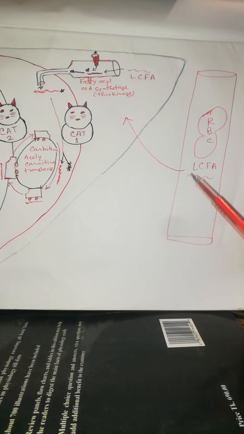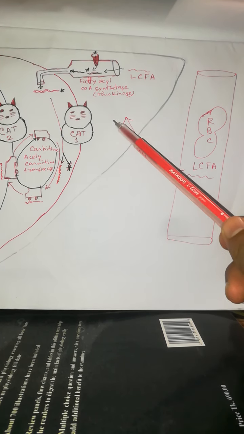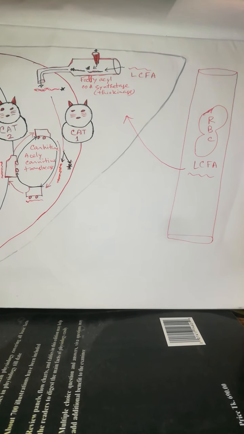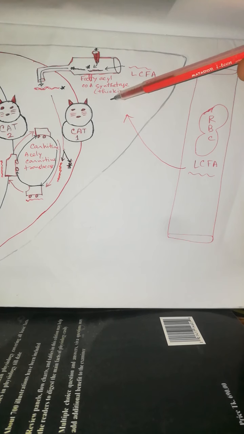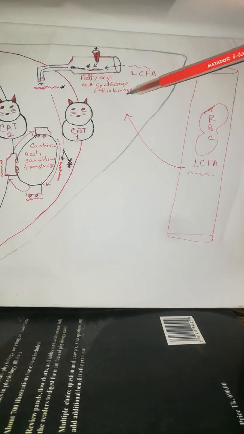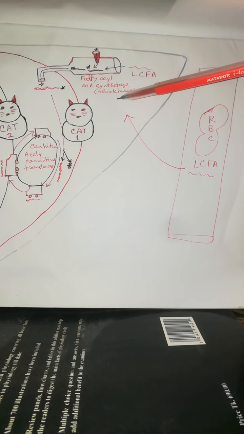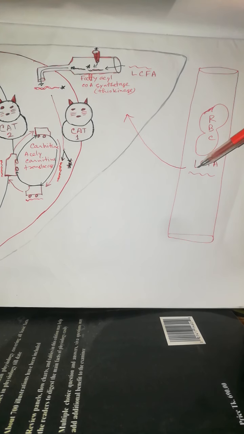Long chain fatty acid binds with albumin and comes to the liver, but short chain fatty acid comes freely to the liver without binding with the albumin.